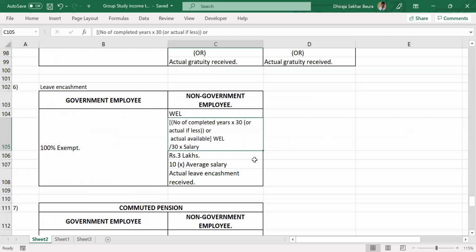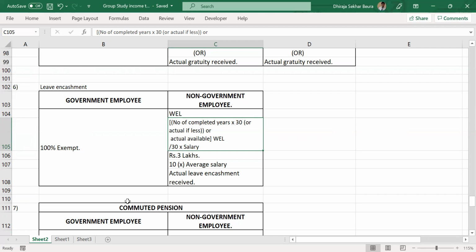Not a problem. Number of completed years into 30, or actual if less, or actual available. So basically, totally available leave versus whatever is the credit leave, whichever is lower, divided by 30, multiplied by salary. The only thing that you missed was the 30 or actual if less. So do revise it when you are doing it.